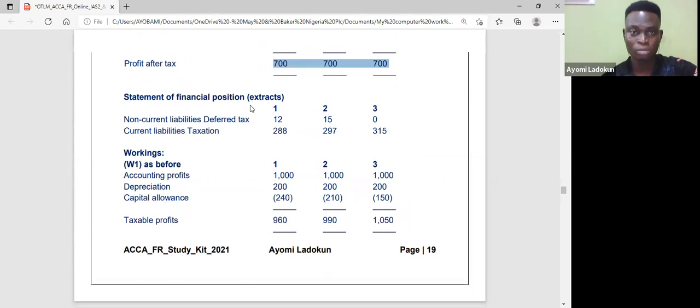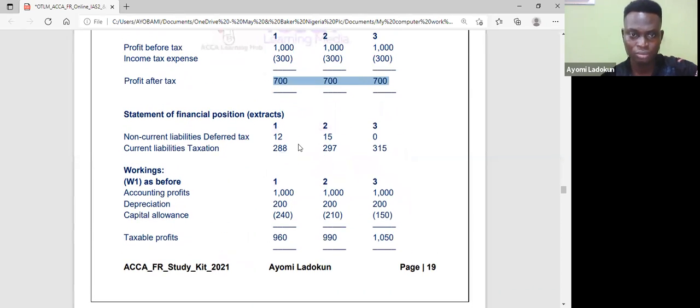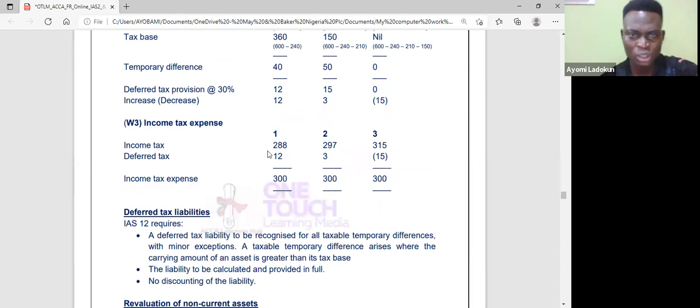Then you can now do your balance sheet. What do you do in your balance sheet? Deferred tax under your non-current liabilities, that is what we computed, and in current liabilities, you bring in the tax expense. Is that okay? And that's the end of that question. Please take a look at it at your leisure, and be sure you understand that. Okay.